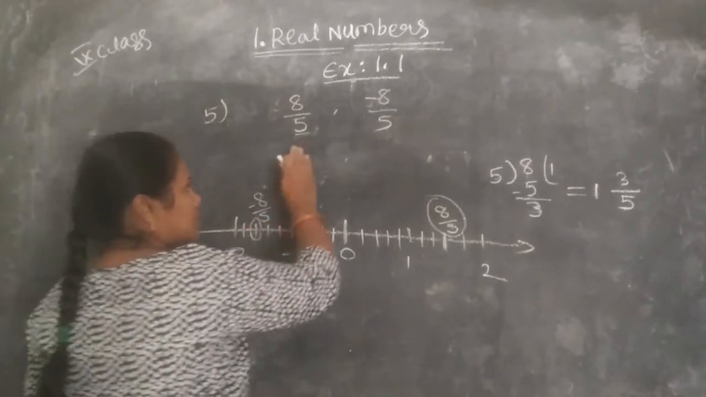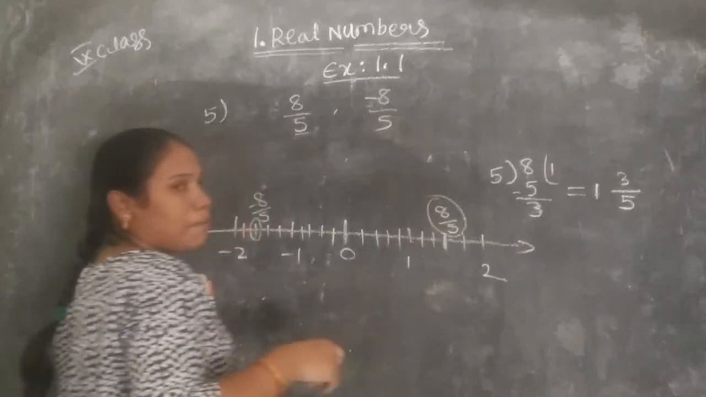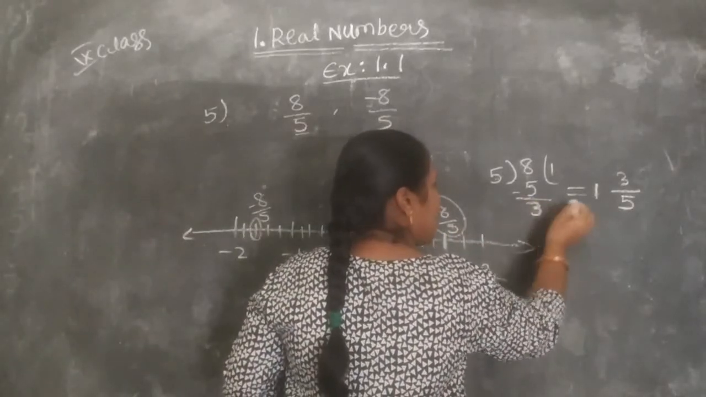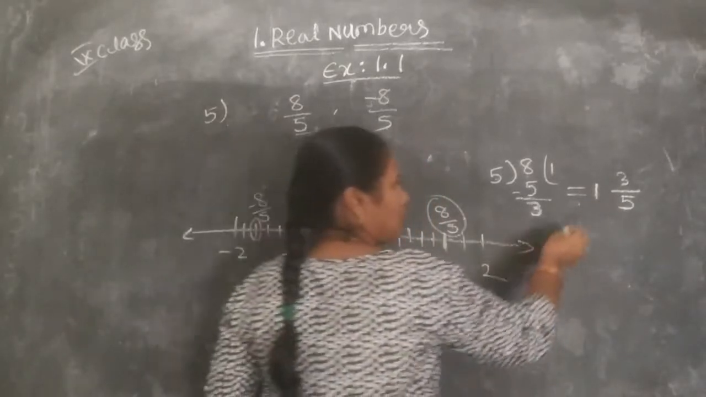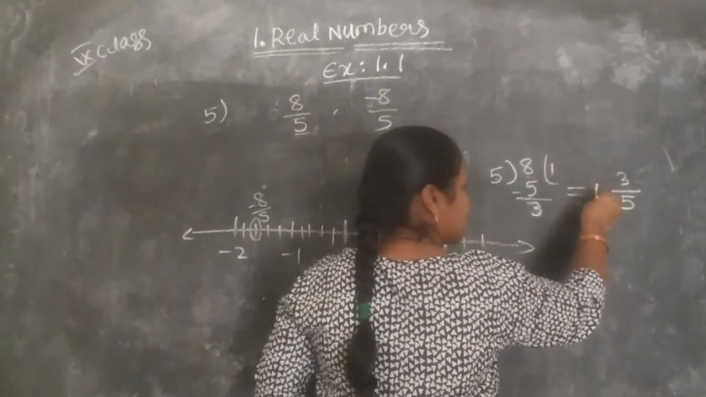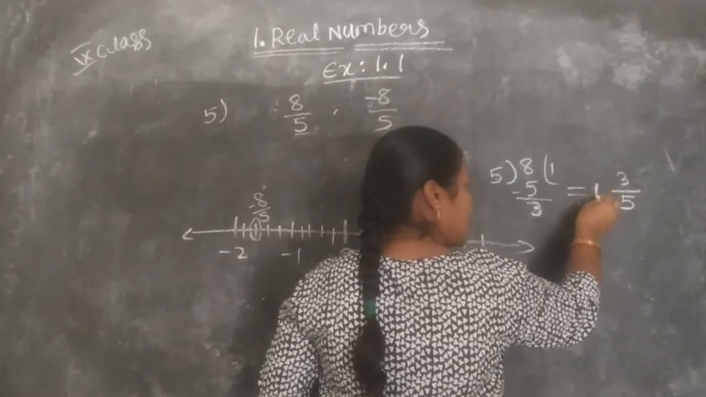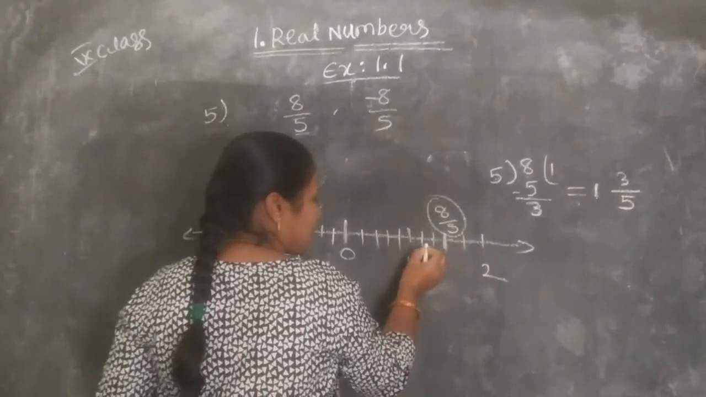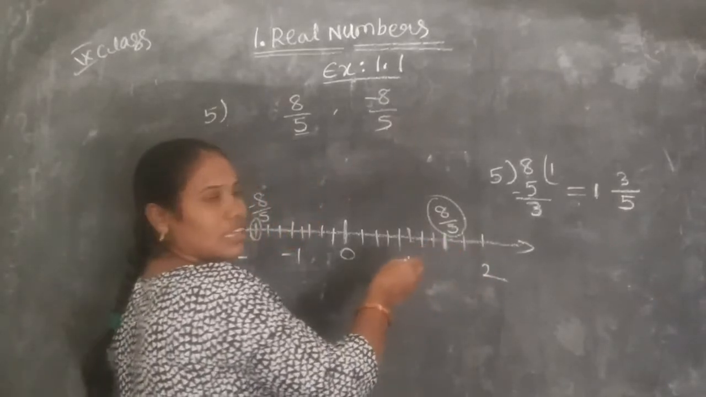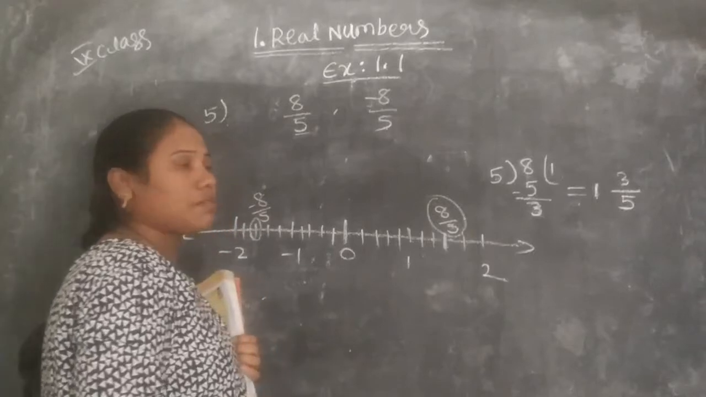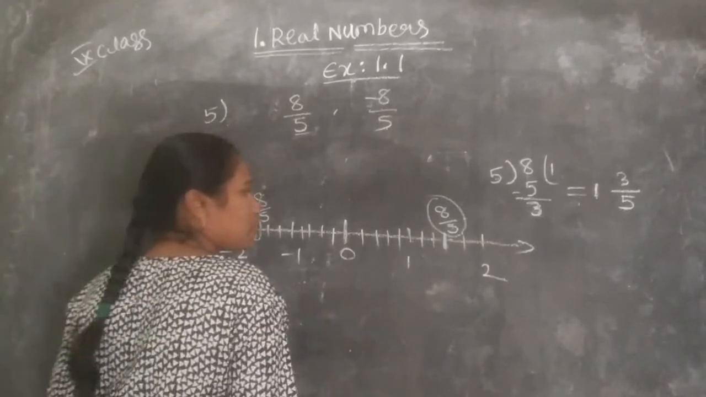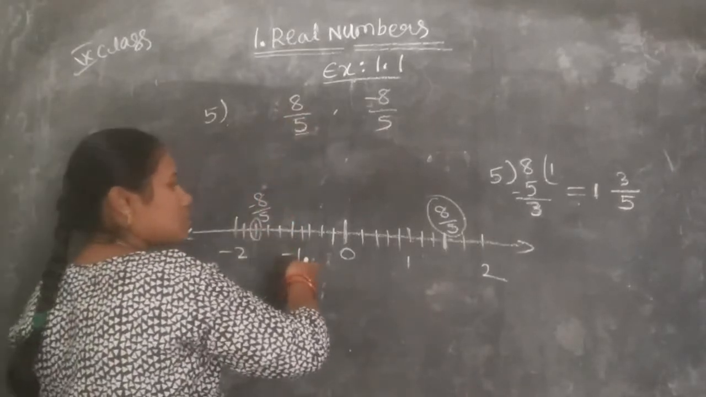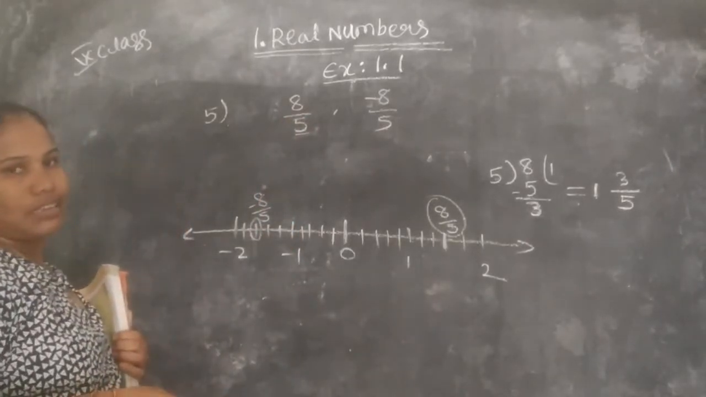Understood? These are improper fractions, and we converted them to mixed fractions here. So the fraction is 1 whole 3 by 5. It means after 1, then 3 points. See here 1, 2, 3. Understood? So this is the way we have to represent the given fractions on the number line. Okay. Understood?